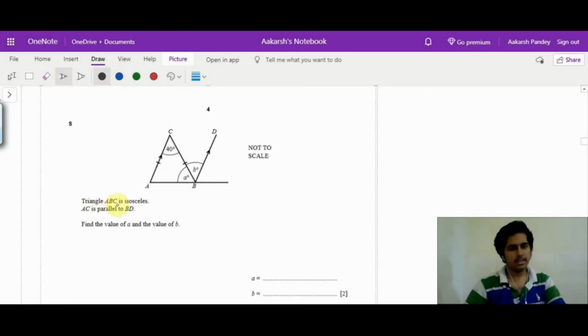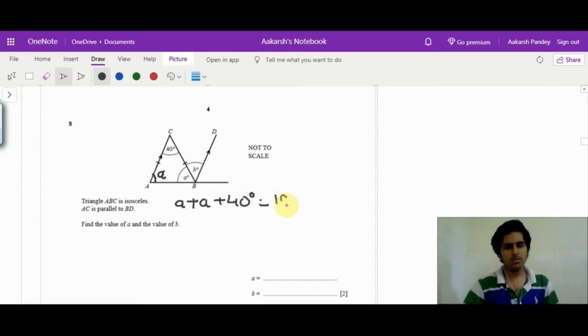So firstly, triangle ABC is isosceles and AC is parallel to BD. So ABC is isosceles, meaning the base angles will be equal. Because we have been given this base angle as A, we can assume this to be A as well. Now I am applying that the sum of angles of a triangle is 180. We get 2A plus 40 degrees is equal to 180 degrees. 2A is 140 degrees, A is 70 degrees.